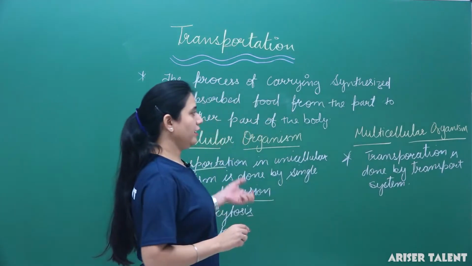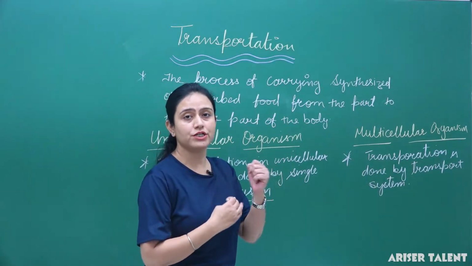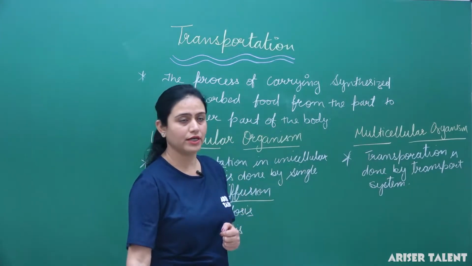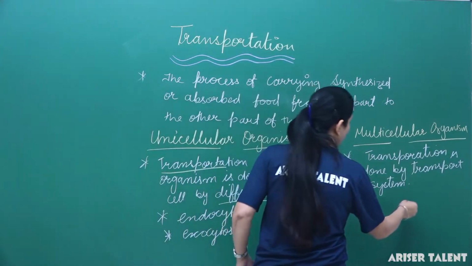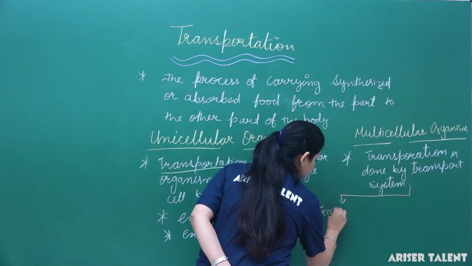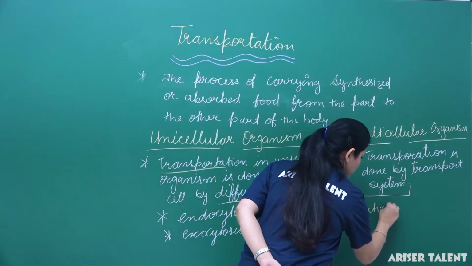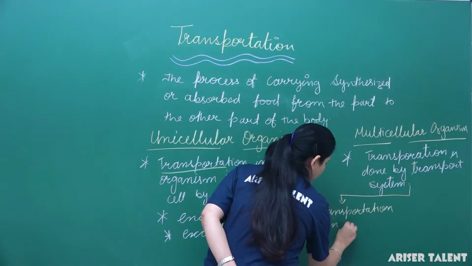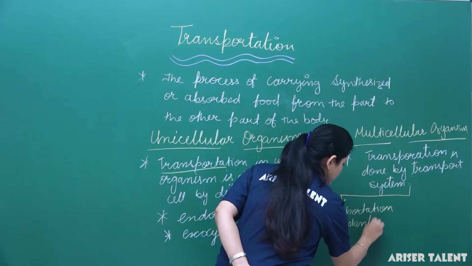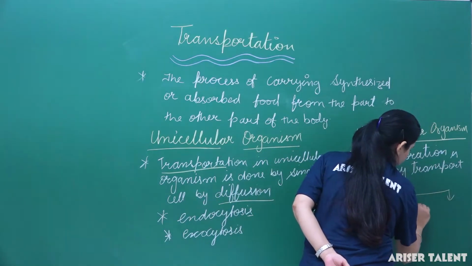Okay, so here in the multicellular organism, we are going to talk about transportation in plants as well as transportation in animals.